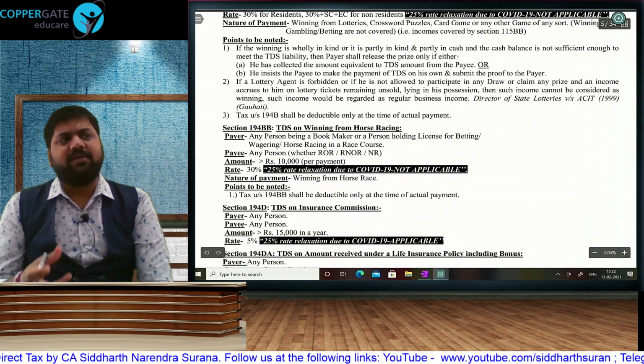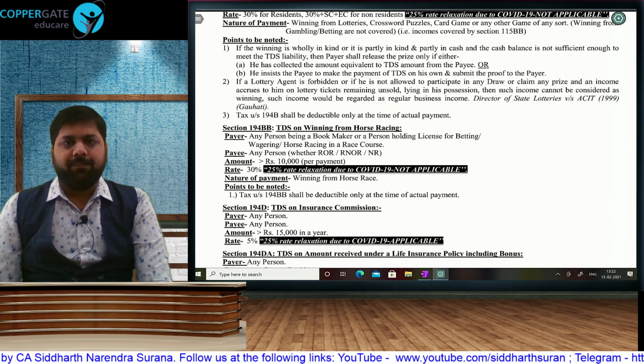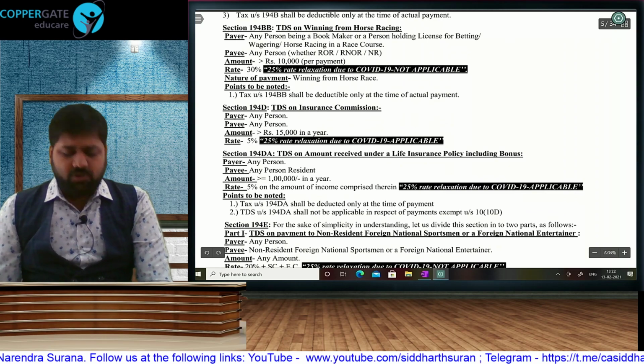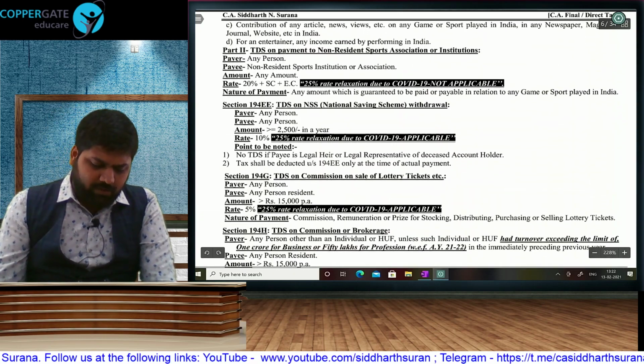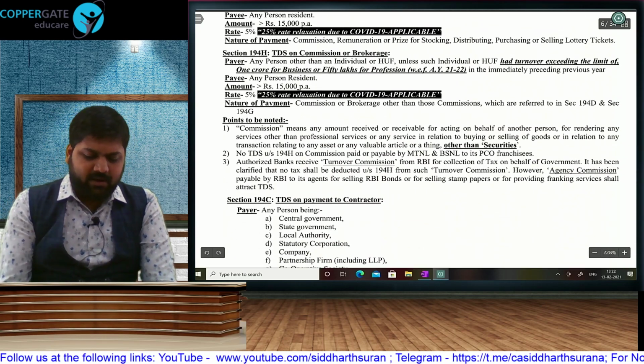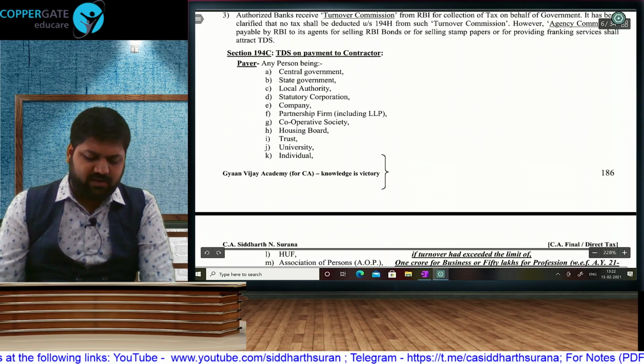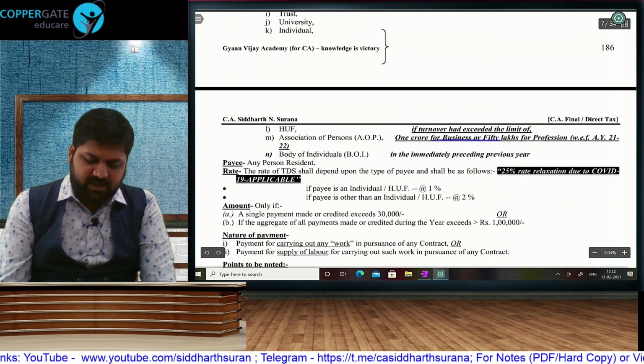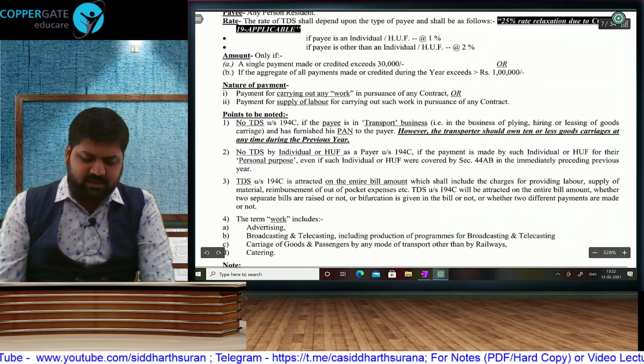Apart from that, these are basic sections where for every section you have to learn the payer, payee, rate, monetary limit. Okay, and there is not much. I'll only talk to you about those sections that have got amendment. I already told you about ACHIJ, about the definition of payer that has undergone amendment. In contractor, obviously the payer's definition has undergone amendment. The relaxation part is there.